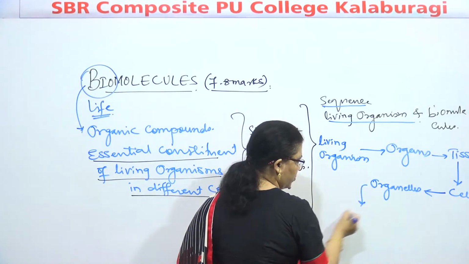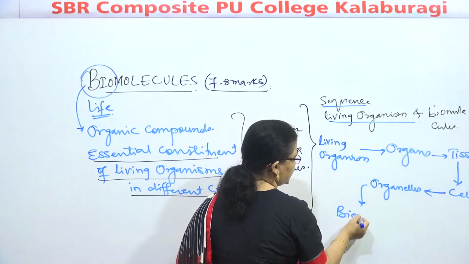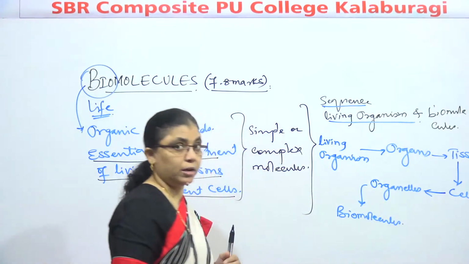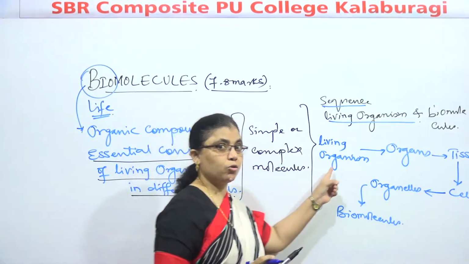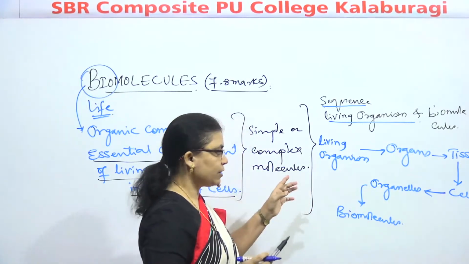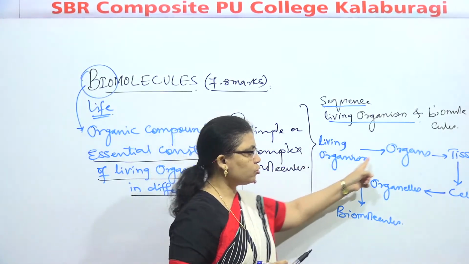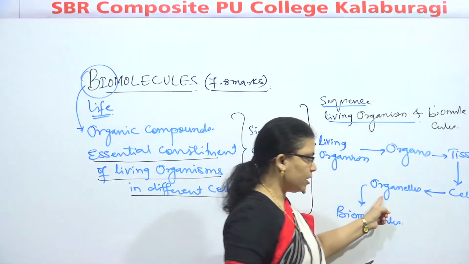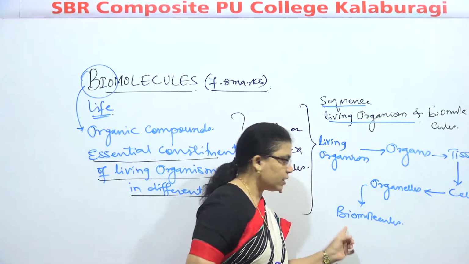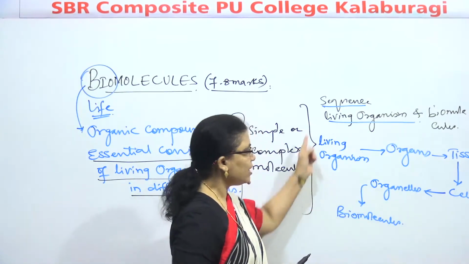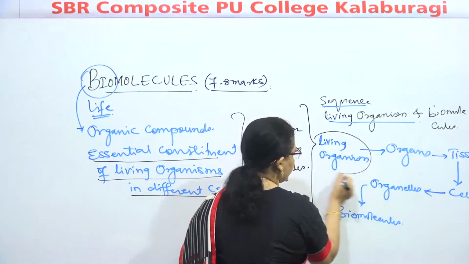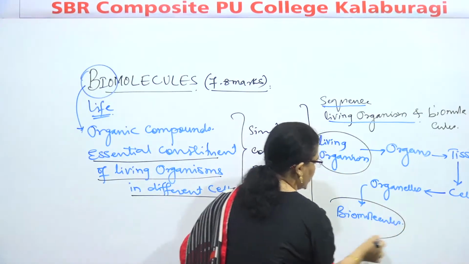Organelles to biomolecules. Remember this chain, it will help you in biology also, in chemistry also. So we can say that living organism to organ to tissues to cell to organelles, and organelles to biomolecule. This is the sequence where we are correlating living organism with biomolecule.